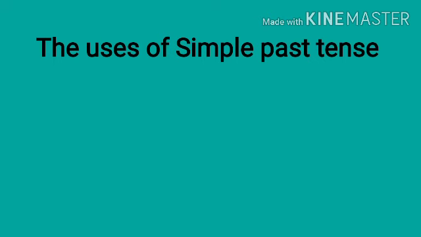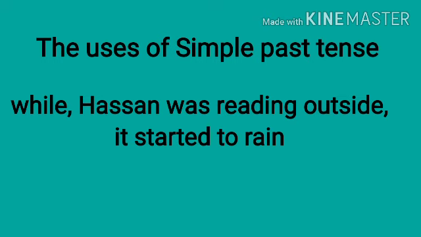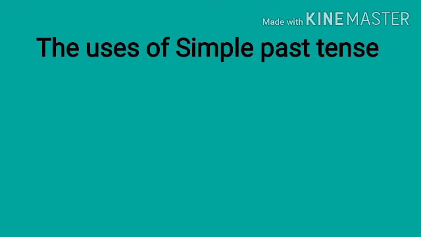Okay, another example: while Hassan was reading outside, it started to rain. Again we have read in the past continuous, and we have started in the simple past.